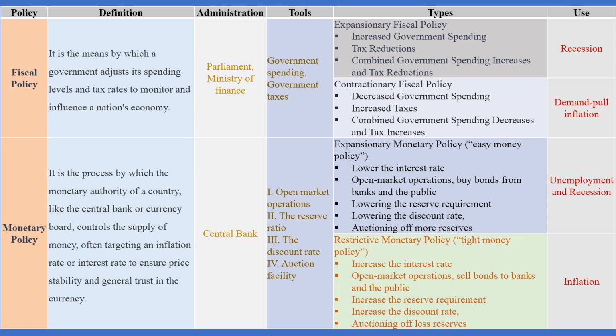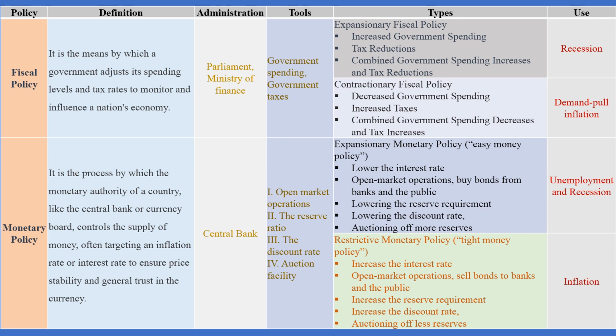There are two types of fiscal policy and monetary policy. The types of fiscal policy are expansionary fiscal policy and contractionary fiscal policy, and the types of monetary policy are expansionary monetary policy, which is also called easy money policy, and restrictive monetary policy, which is also called tight money policy.